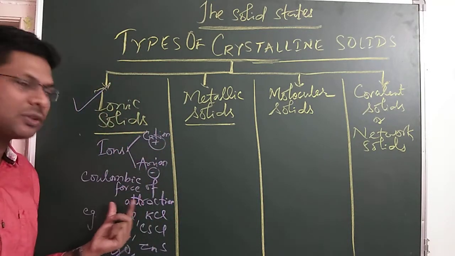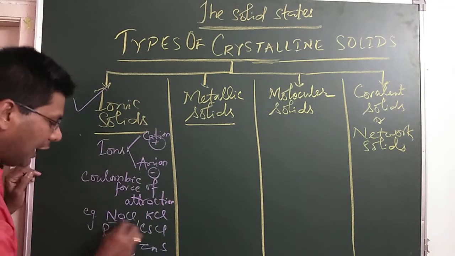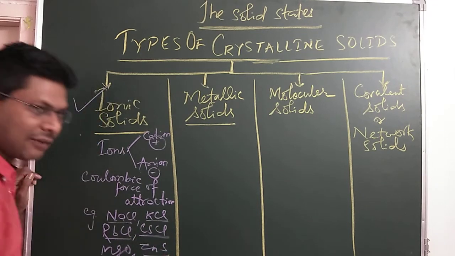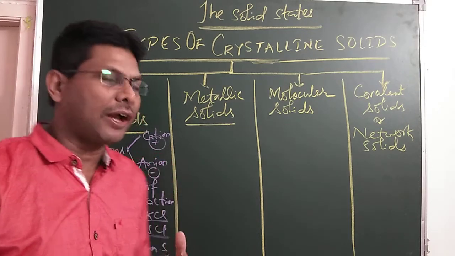They have the Coulombic force of attraction, also called electrostatic force of attraction. Examples: NaCl, KCl, rubidium chloride, cesium chloride, magnesium oxide, zinc sulfide. These are the examples of ionic solids.